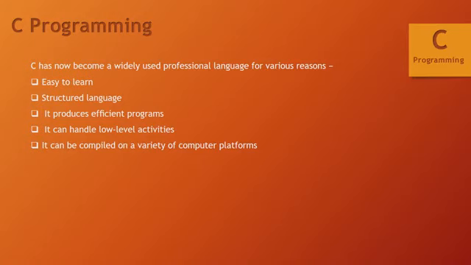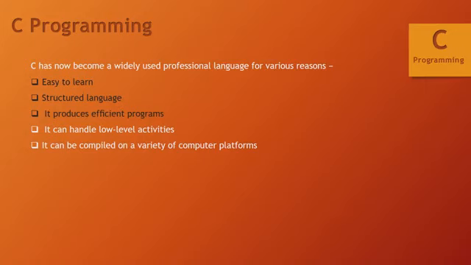Now we'll see why C has become a very widely used professional language. It is used for various reasons. So what are the reasons? First of all, it is easy to learn. Then it is a structured language. It has a specific structure in writing the C program, where you can have your code, your comment section, your global declaration, and this is structured in your C programming.